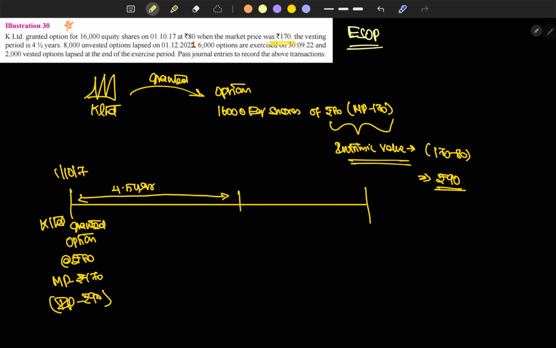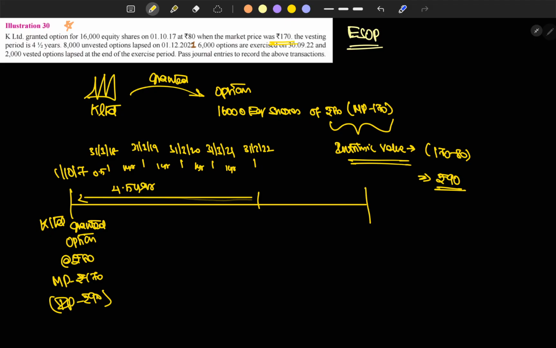If 1/1/17 is the option granted date, then 31/3/18, 31/3/19, 31/3/20, 31/3/21, that is 0.5, 1 year, 1 year, 1 year, and 1 year, this is 31/3/22.